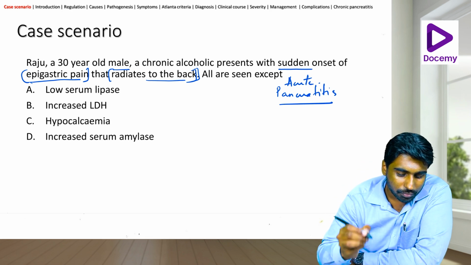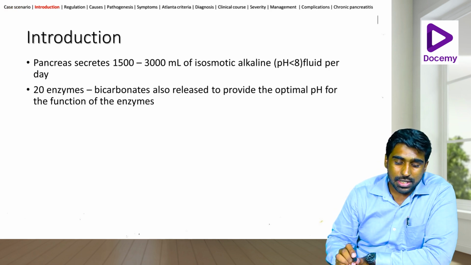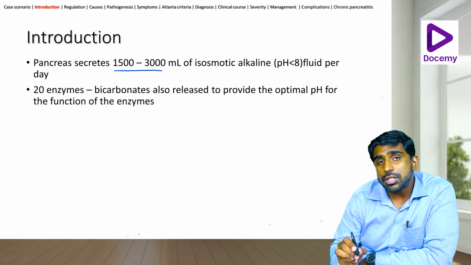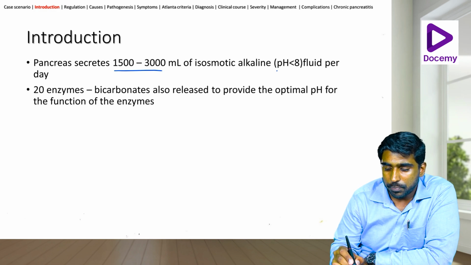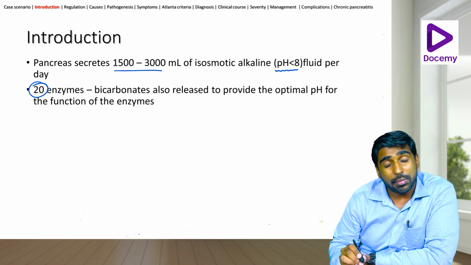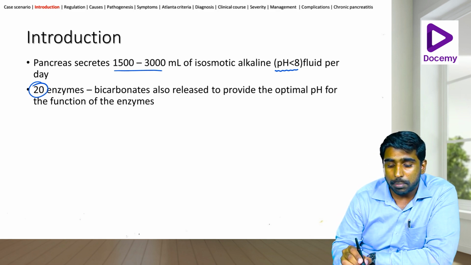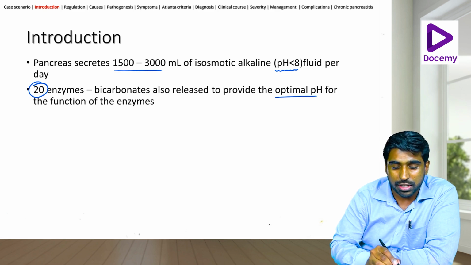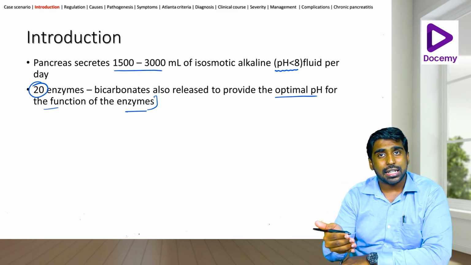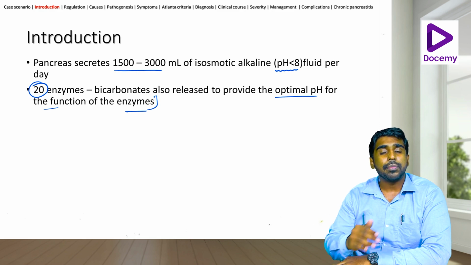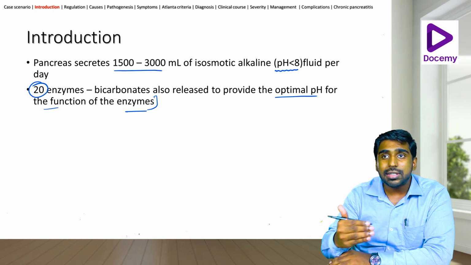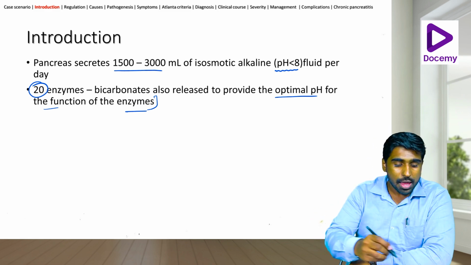Okay, so let's study a little bit about the pancreas. The pancreas secretes about 1500 to 3000 ml of isoosmotic alkaline fluid per day. The pH is less than 8. There are approximately 20 enzymes secreted from the pancreas. Bicarbonate is also released to provide the optimal pH for the function of the enzymes. We know that the gastric secretion is acidic. So if everything is in the acidic medium, the enzymes will not be activated. So the pancreas itself has to make modifications in such a way that the pancreatic enzymes become activated.